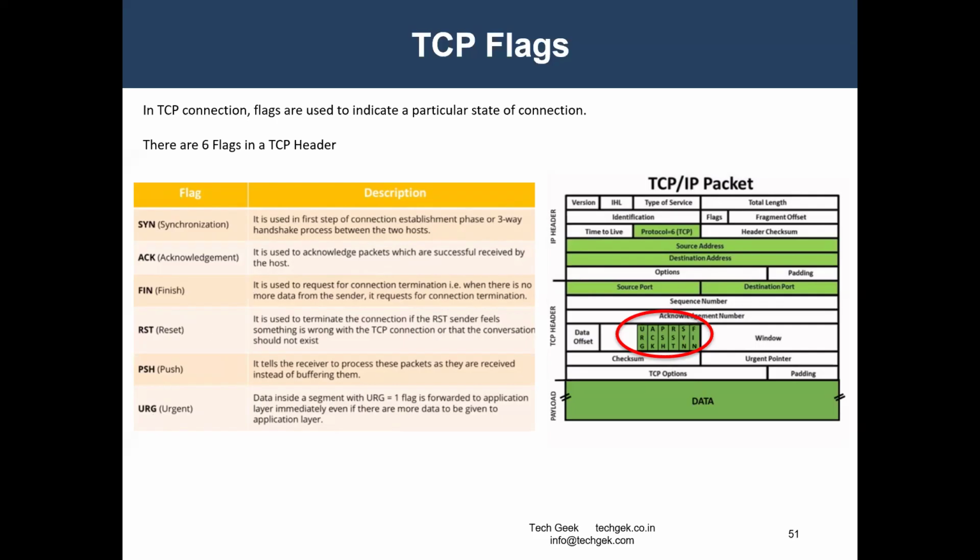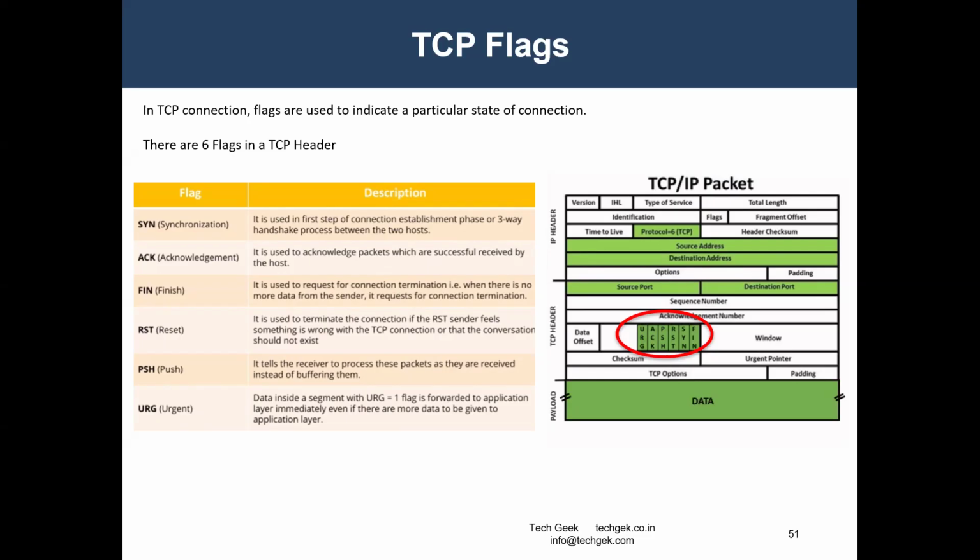The synchronize flag initiates the packet whenever a network or a server receives a request from the client. And acknowledge, as we have discussed, is used to send an acknowledgement that we have successfully received the packet. Finish, as you know, is very general. We are going to finish this packet, we are going to terminate the session, where we don't want to send any data. That can be considered as finish.